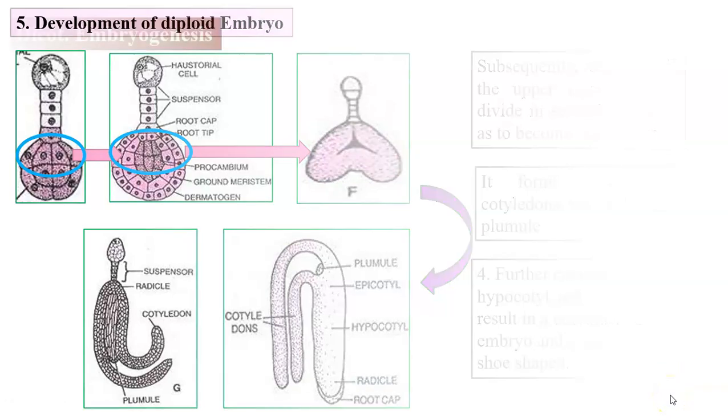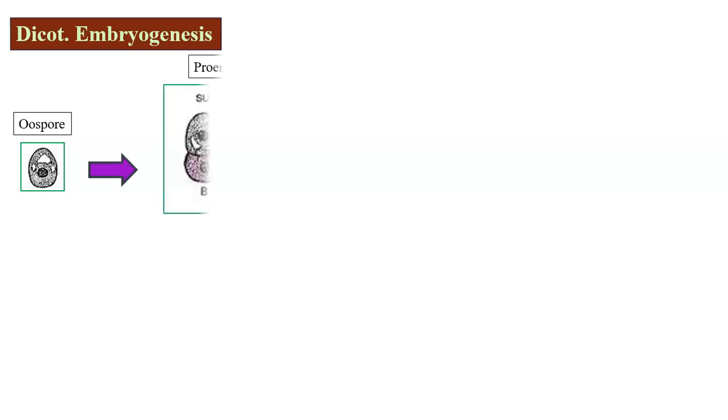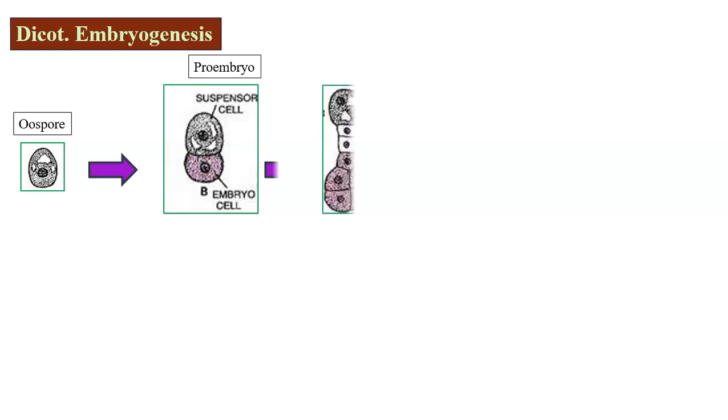Let us recall all these changes once again. The first cell is the zygote, developing a protective wall around it, so it is called oospore. By transverse division, a suspensor cell, a larger cell, and an embryonal initial cell, a smaller cell, are formed. The suspensor cell gives rise to the suspensor. The upper cell of this suspensor is the haustorium and the lowermost cell is the hypophysis.